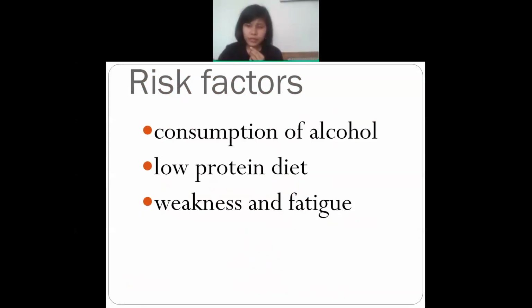If a person is not having any protein, such as egg, fish, then chickpeas, not chana, all these are high protein diet. So if a person is not having those kinds of diet, they will be at the risk of having ascites. Next is weakness and fatigue. If a person is physically weak, they are at the risk of having ascites. So all these are the risk factors that you will find in ascites. Is it clear? The risk factors?